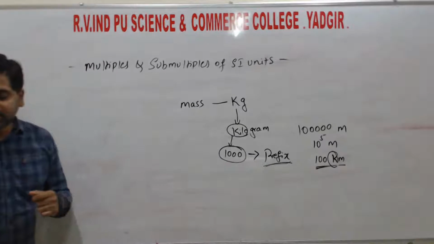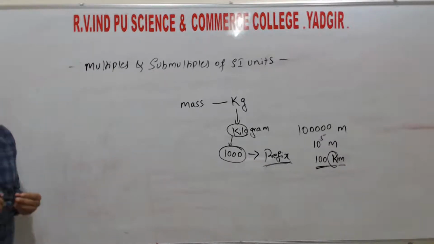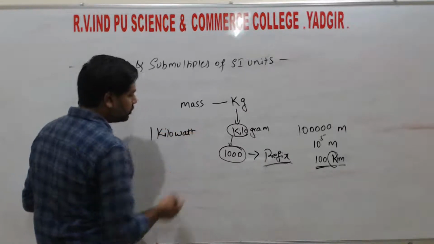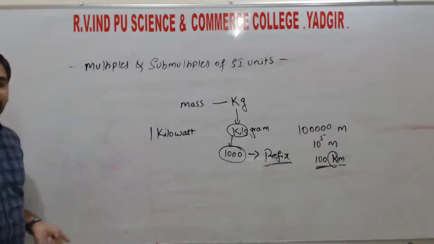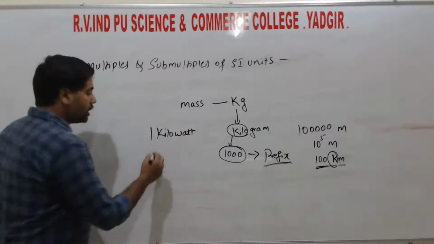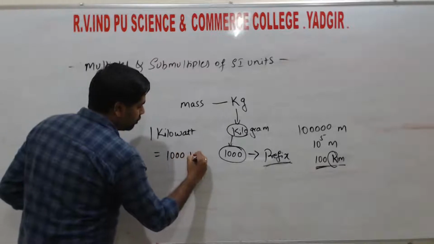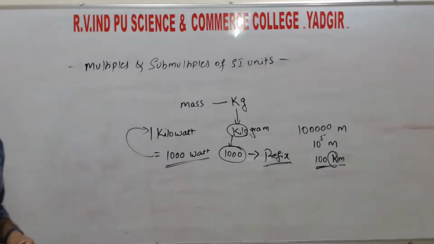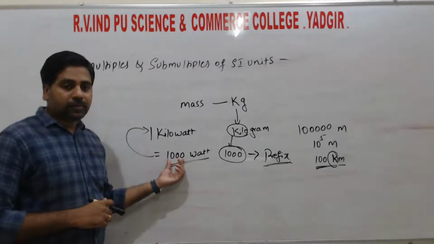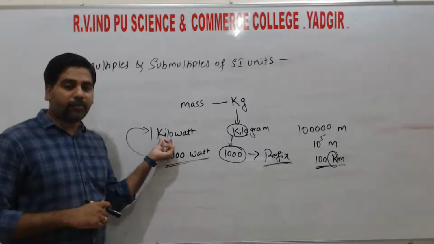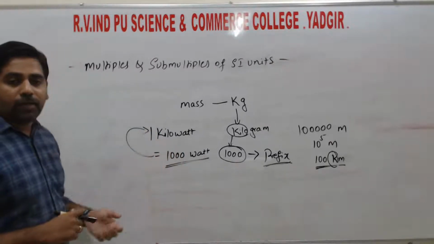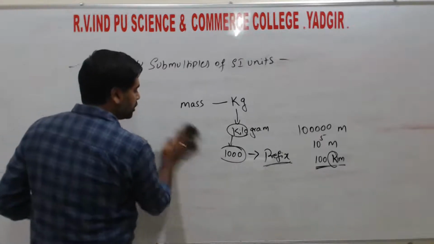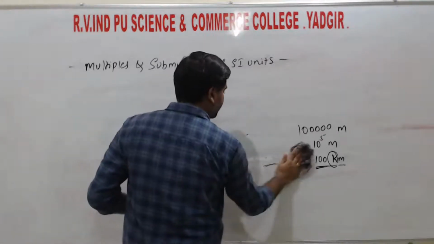So that one we call as sub multiples. Similarly, 1 kilowatt. This is the unit of energy, that is 1 kilowatt. That can be written as 1000 watt. So instead of writing 1000 watt, we can directly write 1 kilowatt. So these are called prefixes. Kilo is the prefix. In a similar way, we have several prefixes. We will note down those prefixes, their values and the symbols of notations.